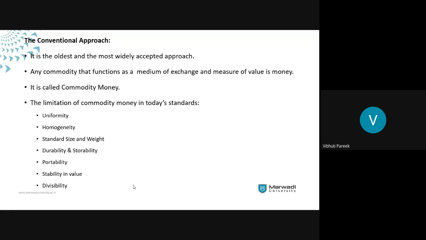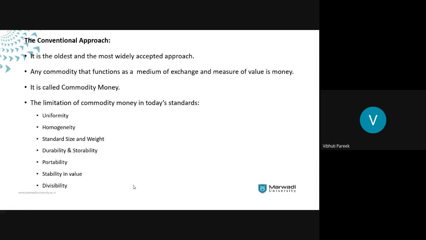So what were these things called? These things were basically called commodity money, because in different human civilizations and in different parts of the world, different things were getting exchanged for different things. So the definition by itself is saying that anything that works as a medium of exchange or which can be measured as value is termed as money. So these were the sections of commodity money. But why didn't we continue with commodity money?